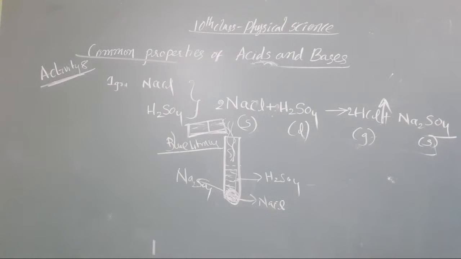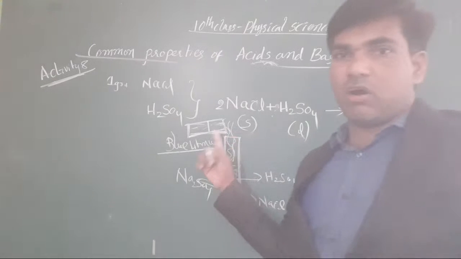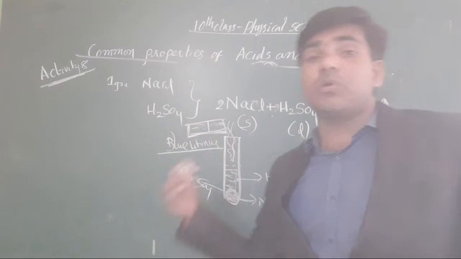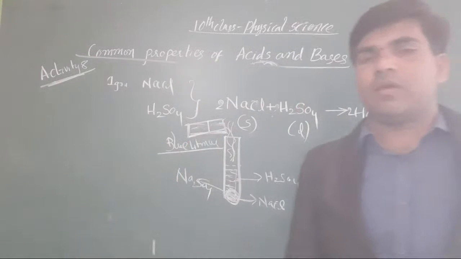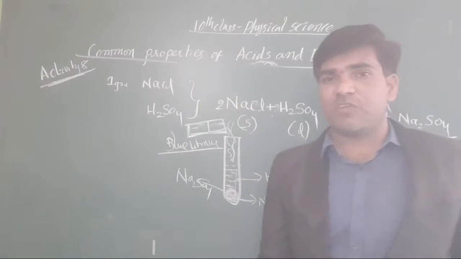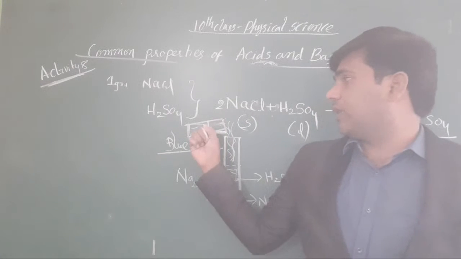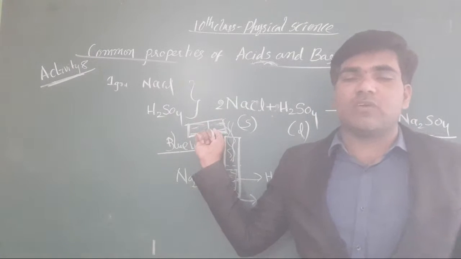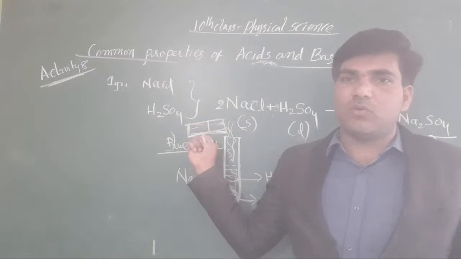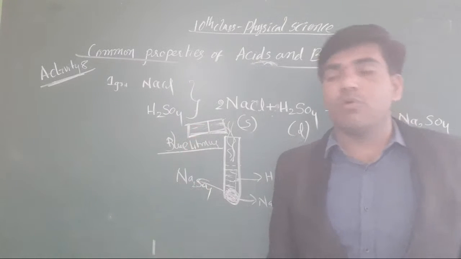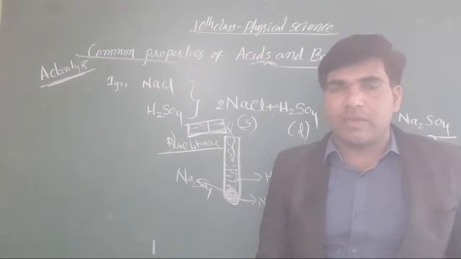Clear or not, all the students? Red color is not obtained when you take a dry litmus paper. But when you take a wet litmus paper, it automatically converts into red litmus. Our blue litmus converts into red litmus.